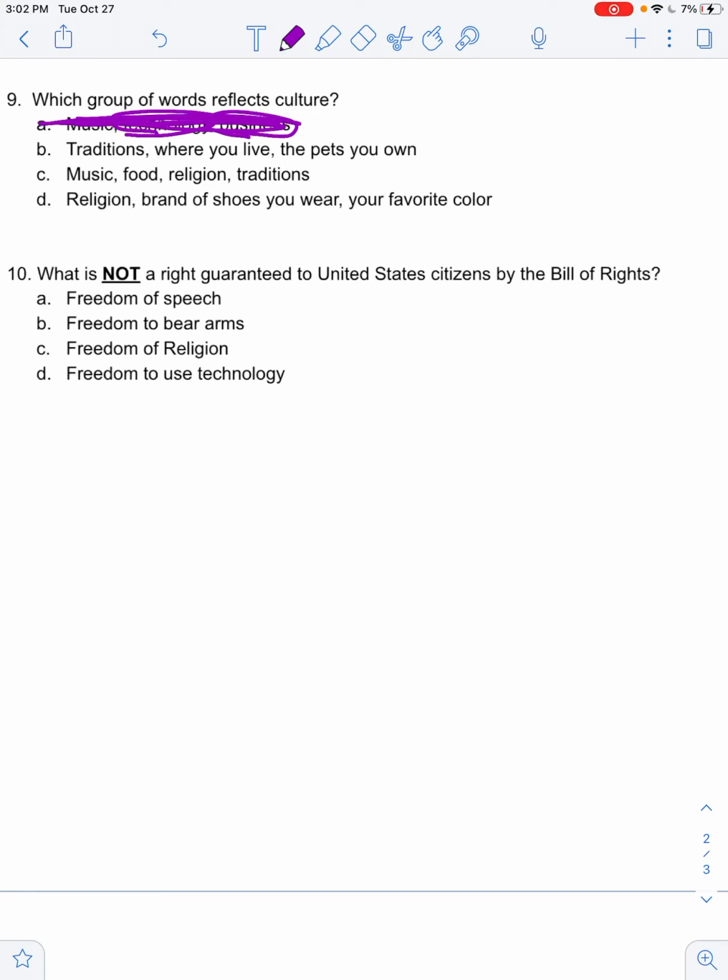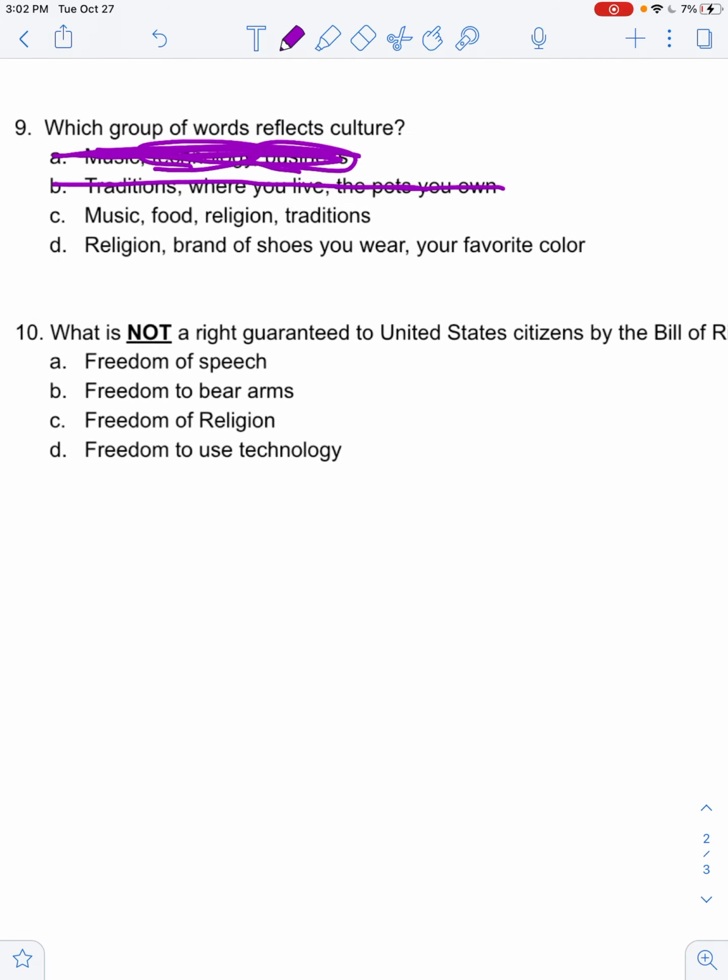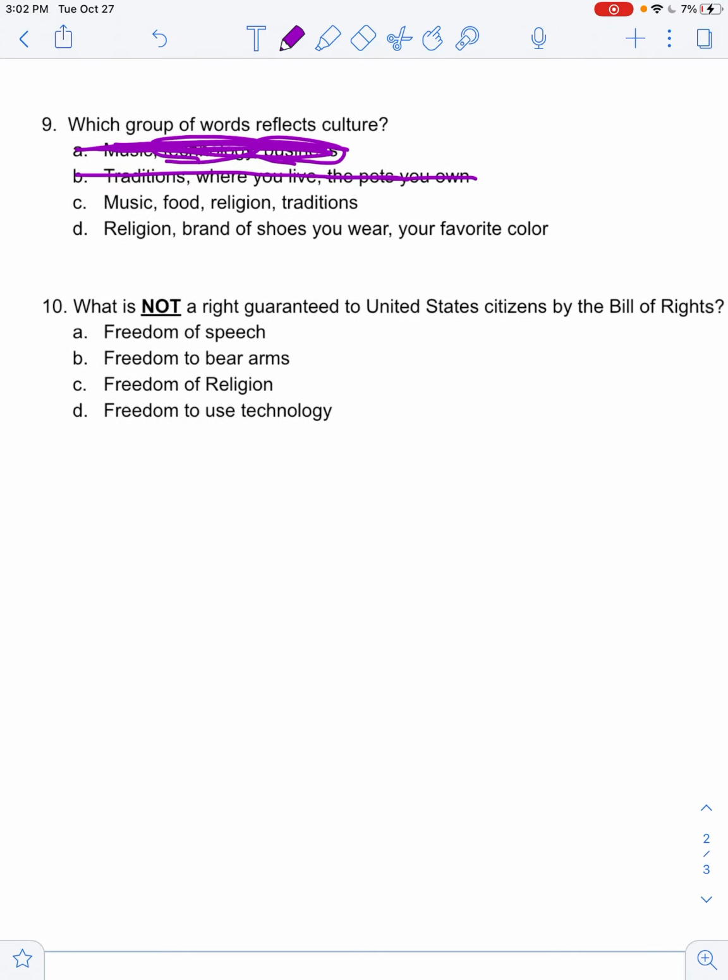And so here, traditions, where you live, and the pets you own. The pets you own aren't a reflection of your culture, so we can go ahead and eliminate that. Now we're left between C and D. C says music, food, religion, and traditions, and D says religion, brands of shoes you wear, and your favorite color. So which one of those reflects culture?